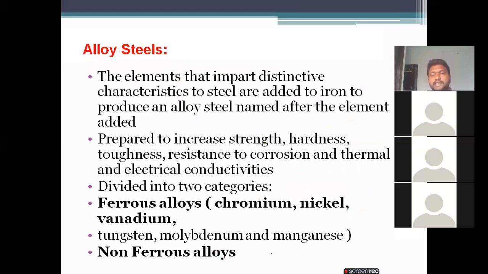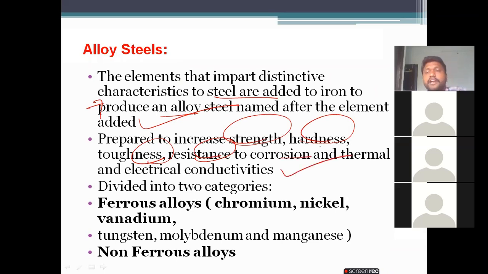Now coming to alloy steels, the elements that impart distinctive characteristics to steel are added to the iron, producing an alloy steel named after the element added. These are prepared to increase strength, hardness, toughness, resistance to corrosion, and thermal and electrical conductivities. And this again is divided into two categories: the ferrous alloys and the non-ferrous alloys.